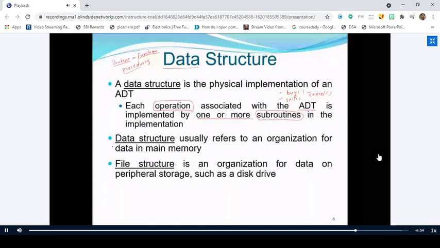But this is the actual definition. Data structure usually refers to an organization for data in main memory. This is very important. This is the original definition of the data structure in terms of ADT. The physical implementation of an ADT is called a data structure. So whatever operation you have in the ADT can be implemented using one or more subroutines or subfunctions. This is the actual data structure definition. But you can also give a simple definition if somebody asks you what a data structure is: how you are going to organize the data in the main memory. This is very important.